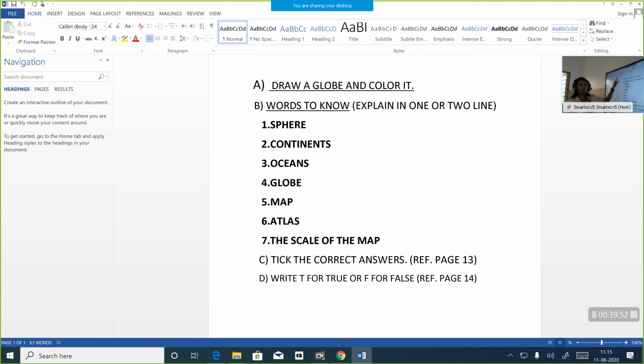First page, you have to draw a globe and you have to color it. Second page you will write, that is words to know. You can give the heading, and this will be sent to the parents app, okay, so that it will be clear to you. Then C is the tick the correct answer, that is refer page 13, it is there. D is write true and false, that also is there in the page number 14.